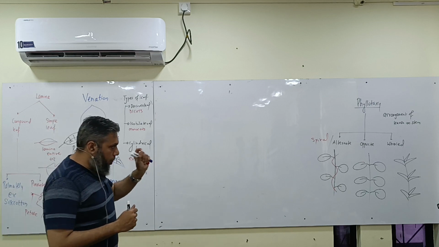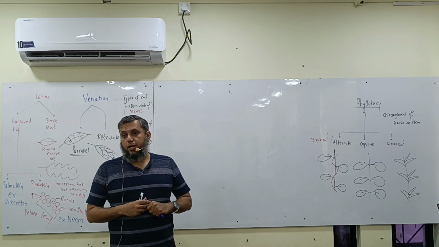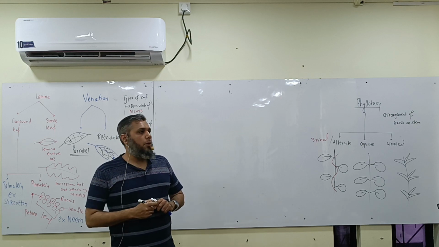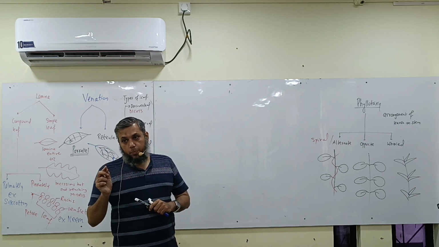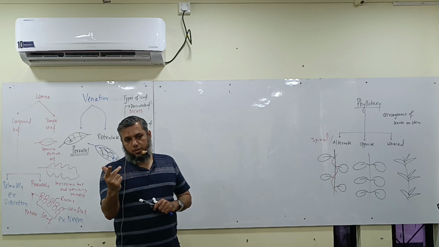But inside he mentions only about opposite. So we'll stick to it and say that opposite phyllotaxy is where you have one node पे two leaves. That is called opposite phyllotaxy. Whorled में you have one node पे three leaves or more, which are like a whorl.